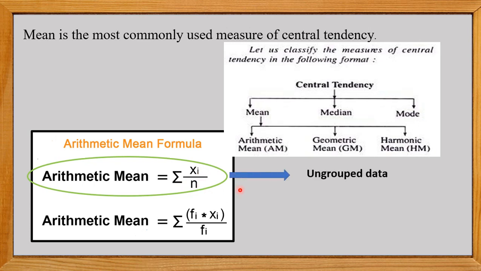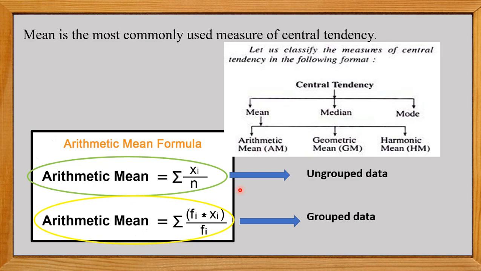In the earlier classes we found the mean by using the sum of observations divided by the total number of observations. This second formula is also for finding the mean, summation fi xi upon summation fi. It is for the grouped data, or it can also be used for ungrouped data. So here we have the mean for grouped as well as ungrouped data.